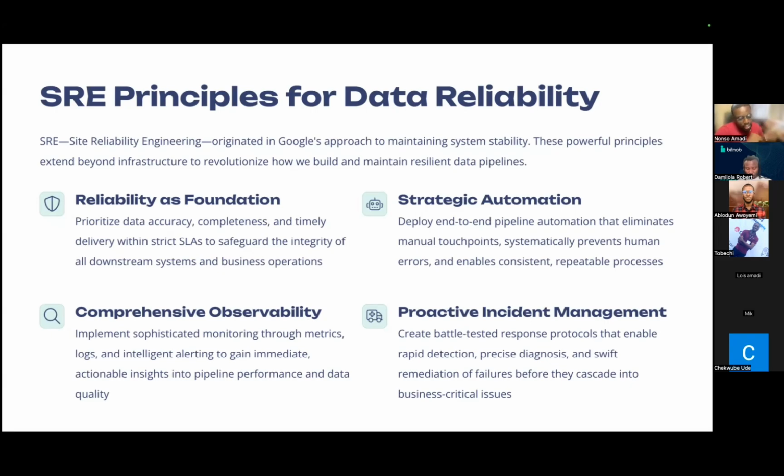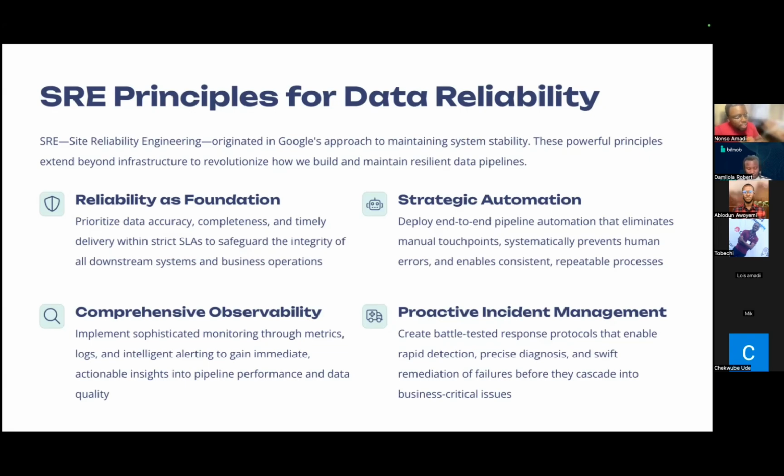We see that these principles that Google developed went beyond just their traditional infrastructure. It also revolutionized how they were able to build and maintain resilient data pipelines. At the core of it all, SRE meant that they built reliability as a foundation for everything in their systems.